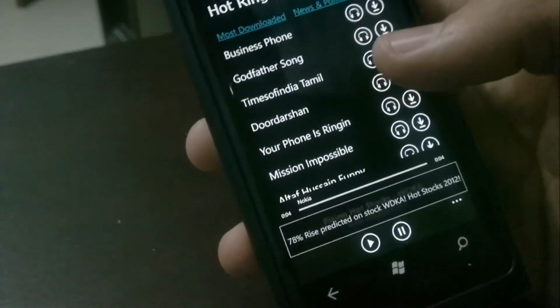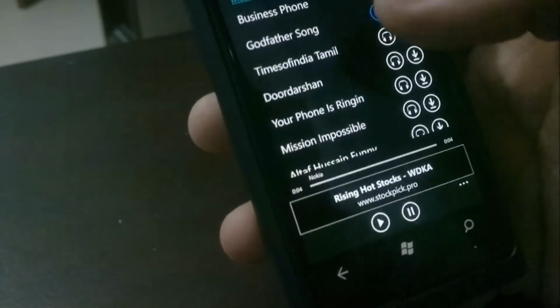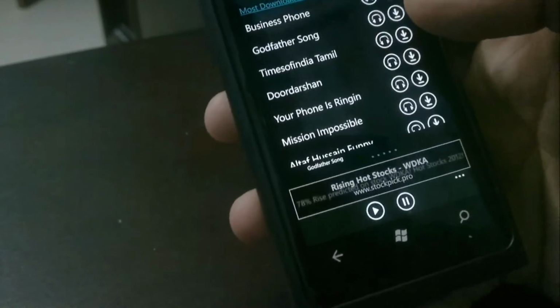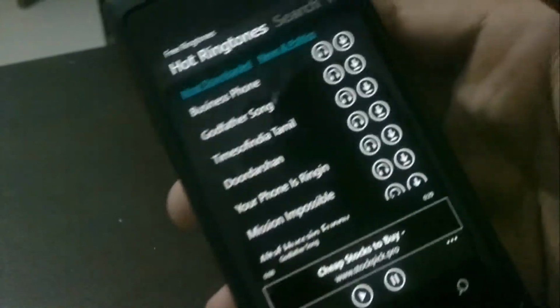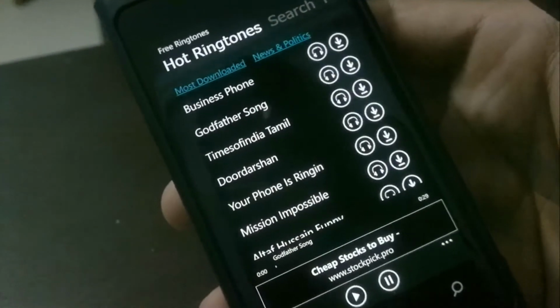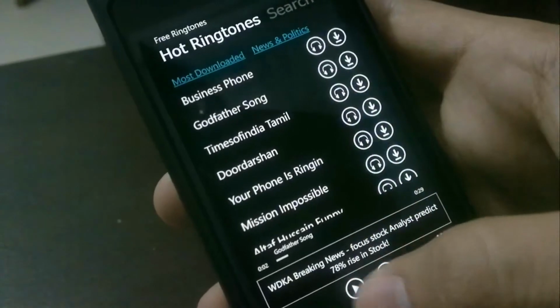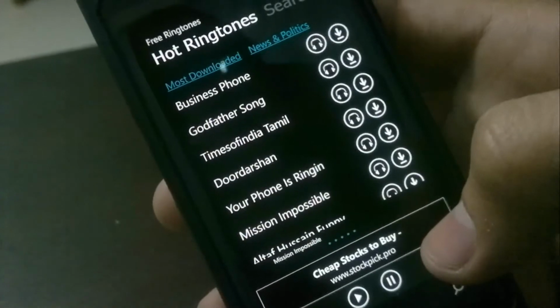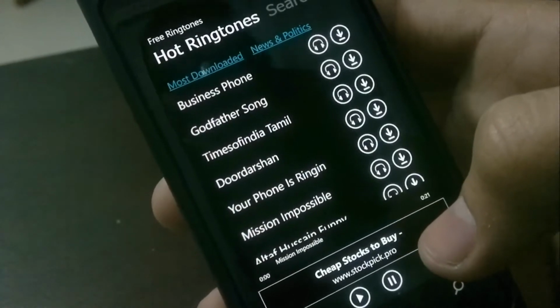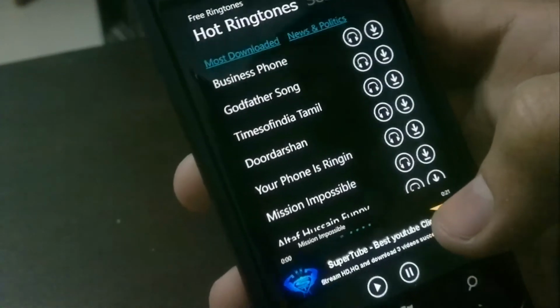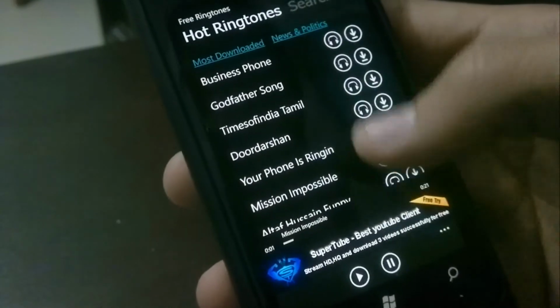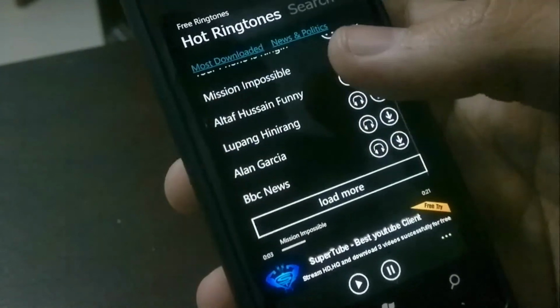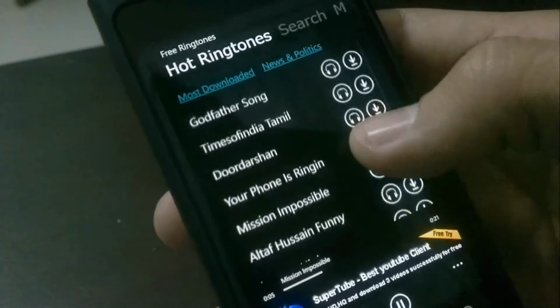News and politics. I wonder why Godfather is under news and politics. Let's see that one. The classification of ringtones is a bit iffy. I have no idea how they're classified, but they don't seem to follow the correct classification. Mission Impossible tone.